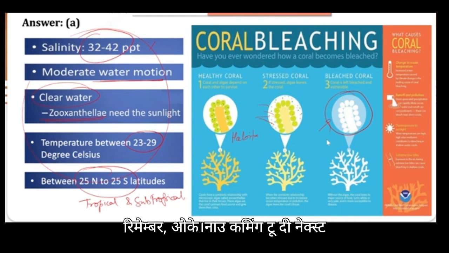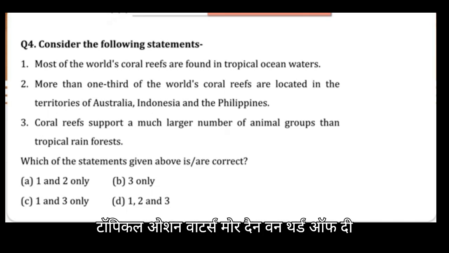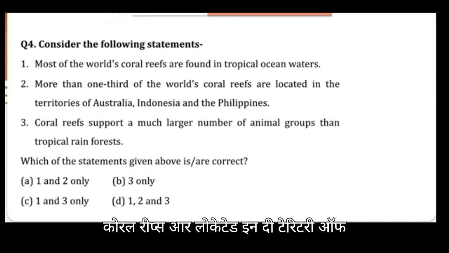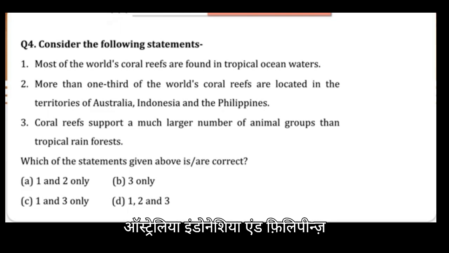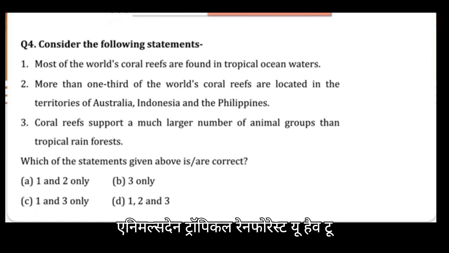Okay, now coming to the next question, consider the following statements. Most of the world's coral reefs are found in tropical ocean waters. More than one third of the coral reefs are located in the territories of Australia, Indonesia and Philippines. Coral reefs support a much larger number of animals than tropical rainforests. You have to choose the correct statement.